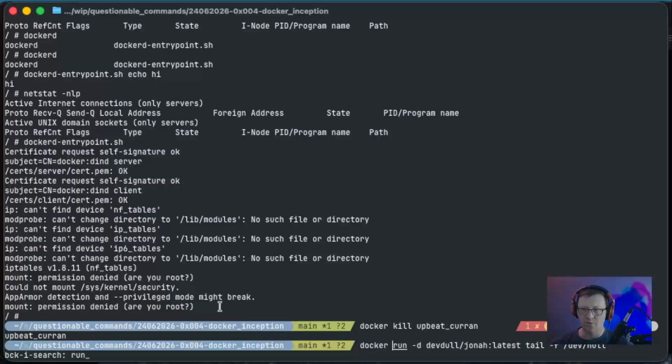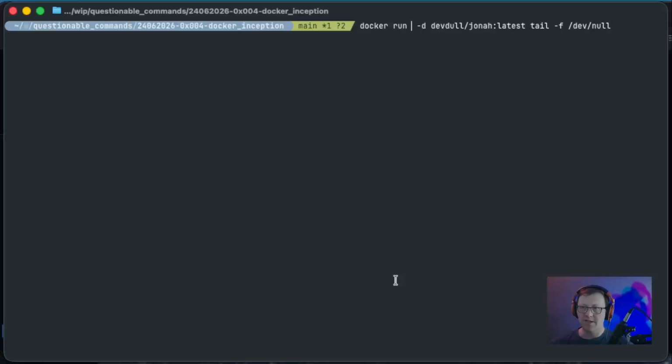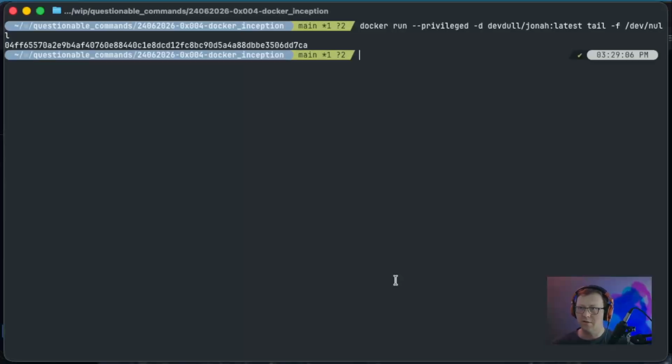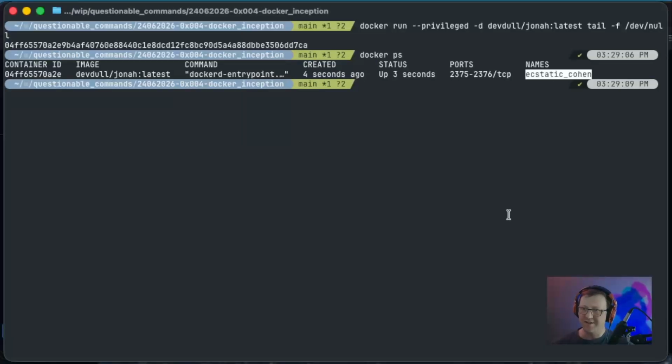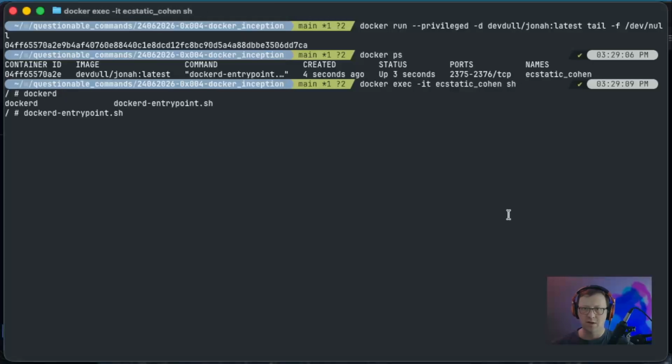We're going to run again, and we're going to pass in --privileged. Okay. Exec into it, then sh, and dockerd-entrypoint.